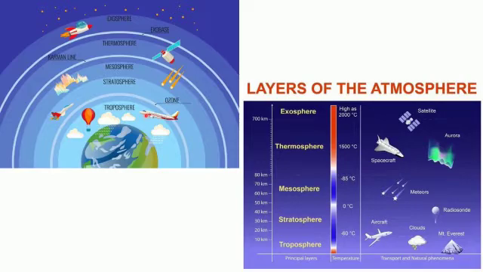Generally, passenger aircrafts do not fly more than 12 kilometers above the Earth's surface as the air is too thin. So even Mount Everest is included in this troposphere, and this height is very small compared to the radius of the Earth. Hence, the change in the value of g is negligible.